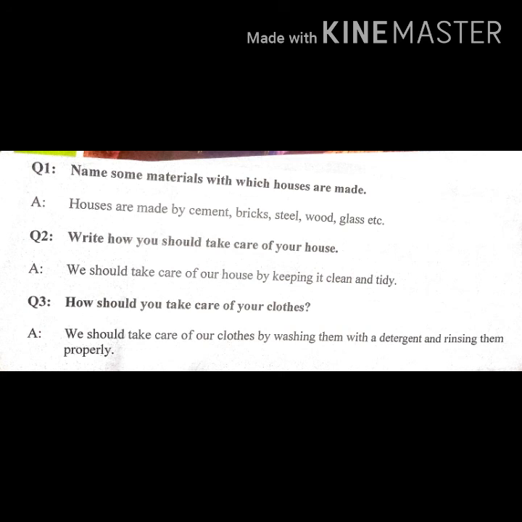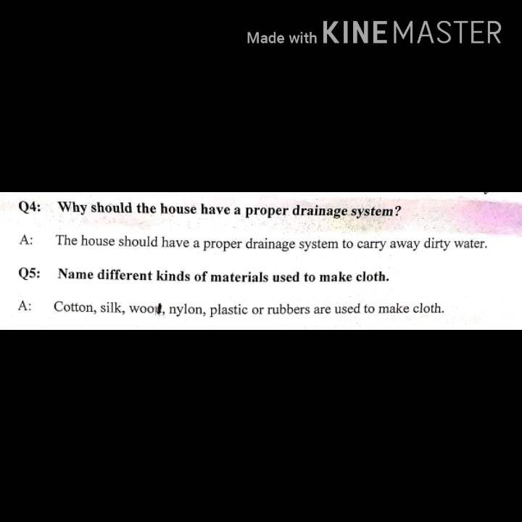Question number 3: how should you take care of your clothes? The answer is we should take care of our clothes by washing them with a detergent and rinsing them properly. Question number 4 is: why should the house have a proper drainage system? The answer is the house should have a proper drainage system to carry away dirty water.